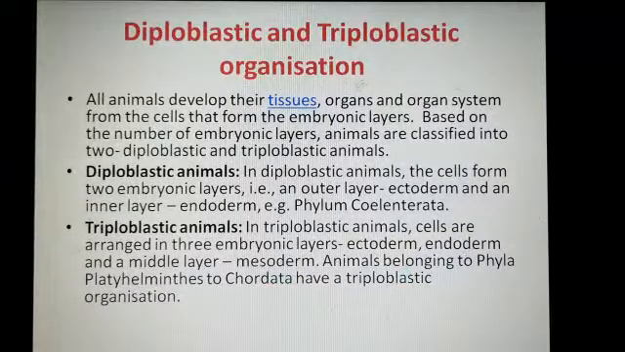Now the next one is diploblastic and triploblastic organizations. Student, in my next video we will discuss diploblastic and triploblastic organizations. This is all for today.